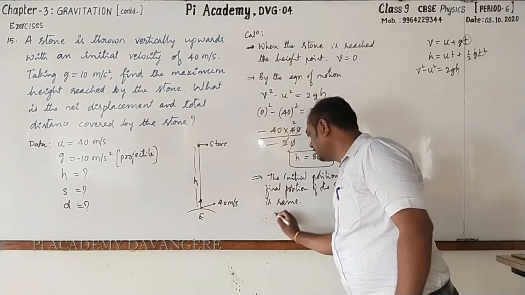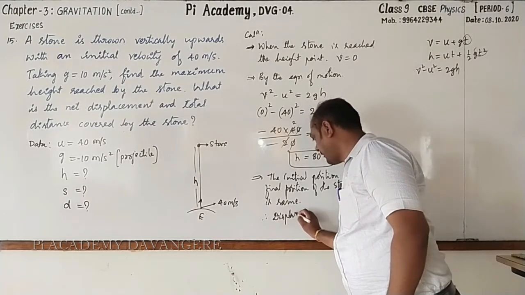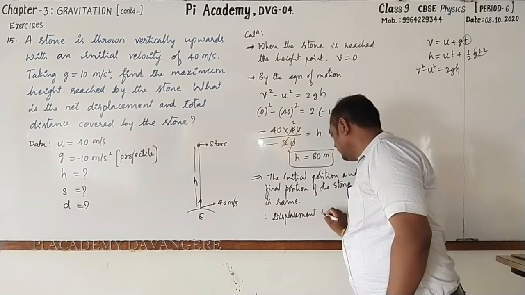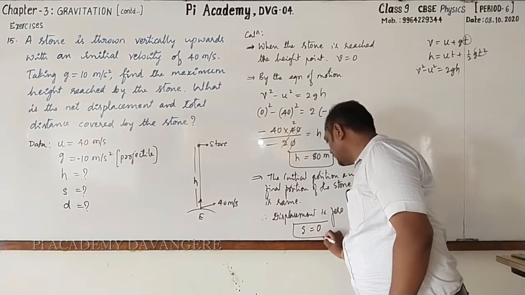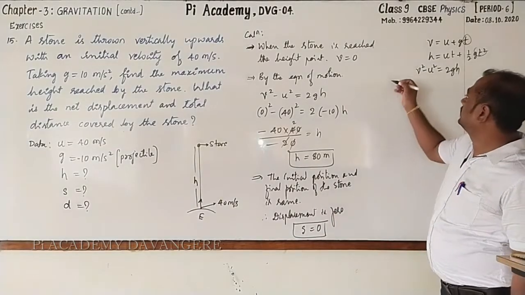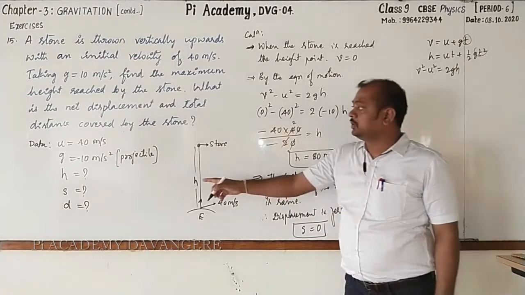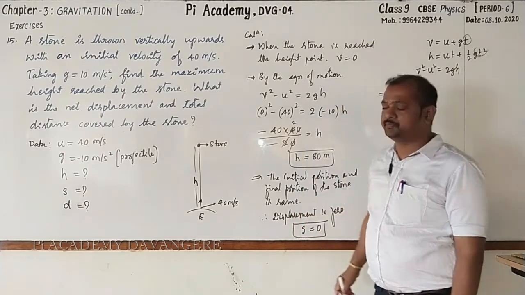Therefore, displacement is 0. That is S equal to 0. Next, we should find out the total distance traveled by a body.